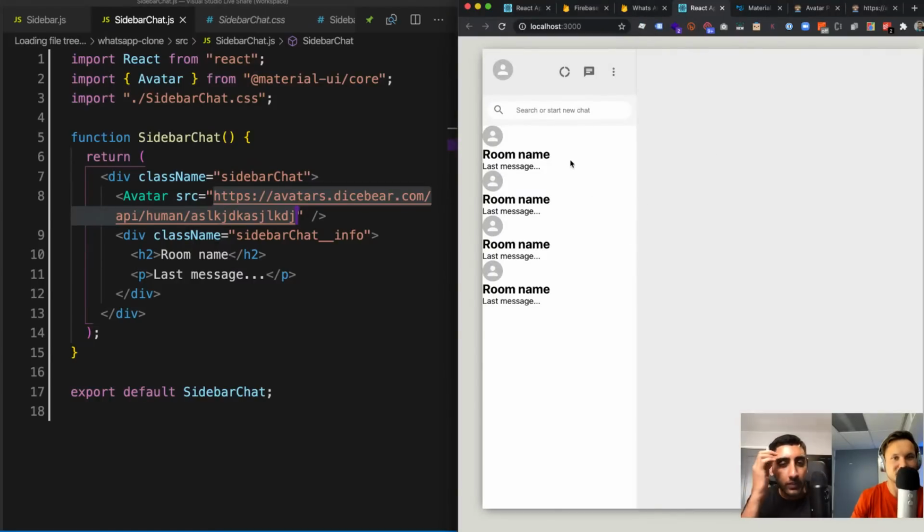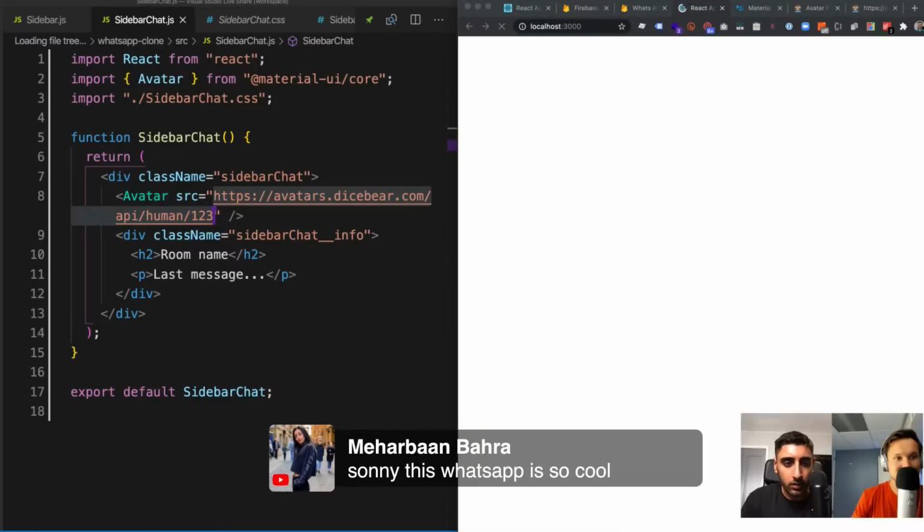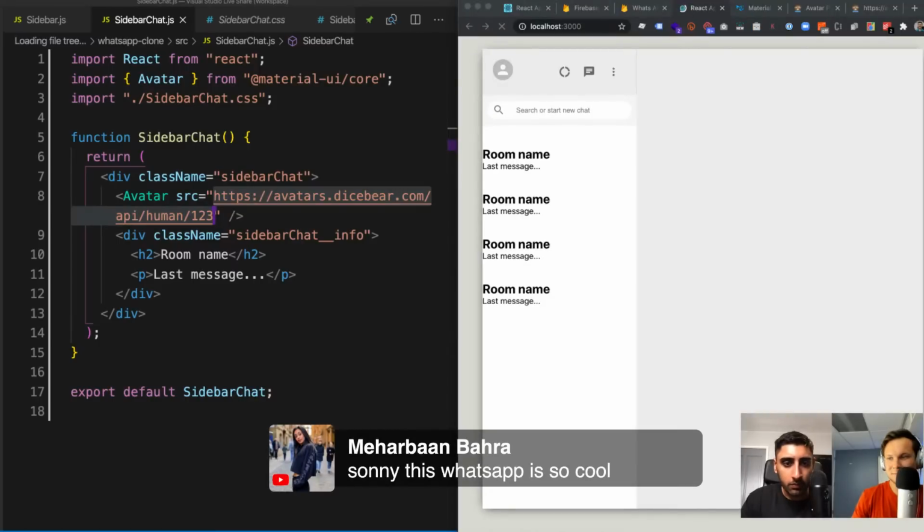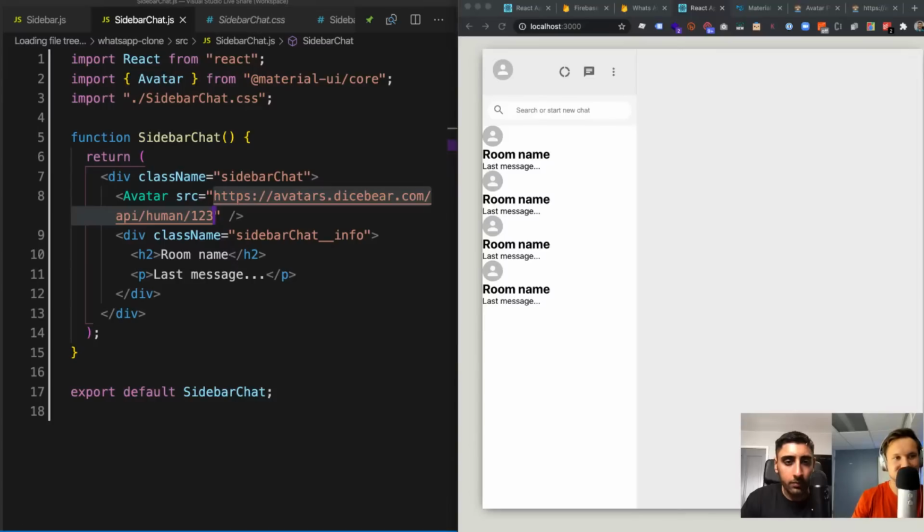It's called Dicebear avatars. Now if I go ahead and pass in a random string and save it, with this random string at the end, we call it a seed. So here, if I do 1, 2, 3, save, and refresh. Okay, interesting. Let's see why that's happening.